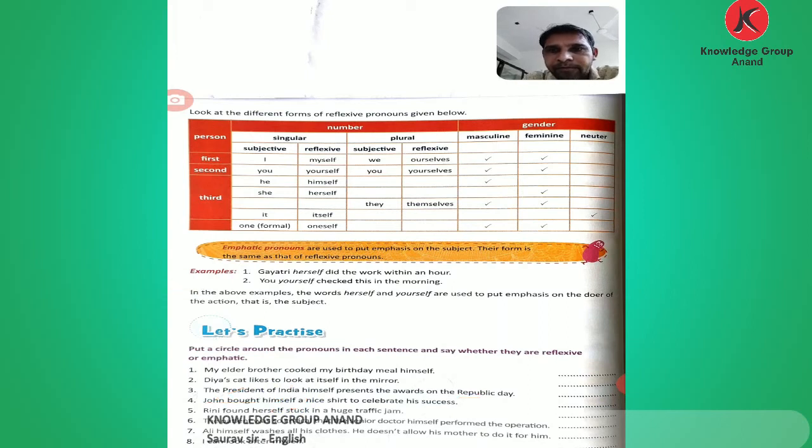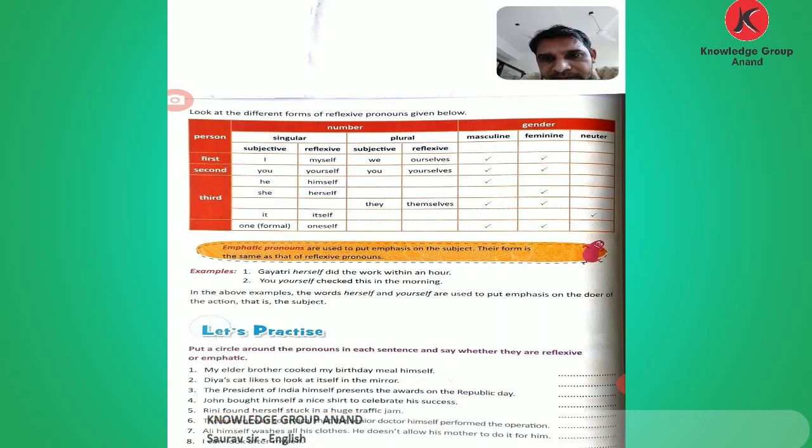Comes to number 5. Rini found herself stuck in a huge traffic jam. Rini found herself. Here the subject and object are the same. Who found it? Rini. Where? In a huge traffic jam. Herself is the pronoun. So this one is a reflexive pronoun.